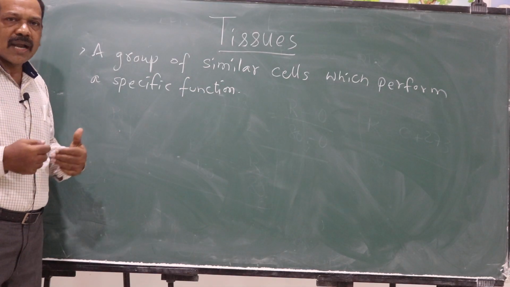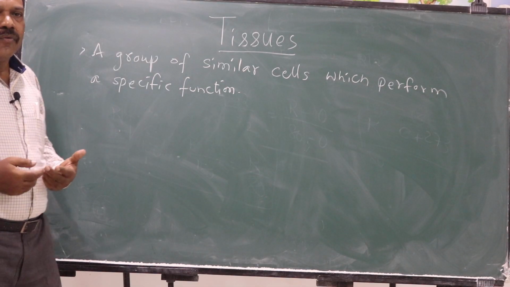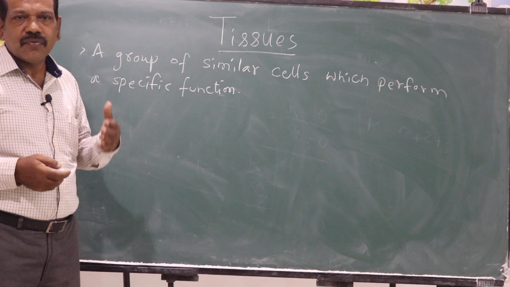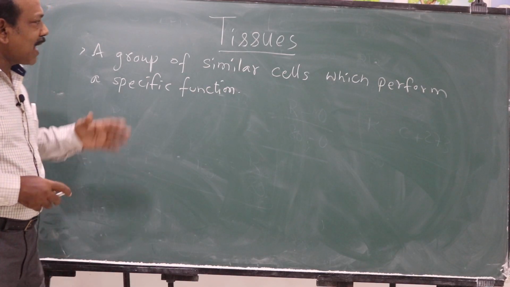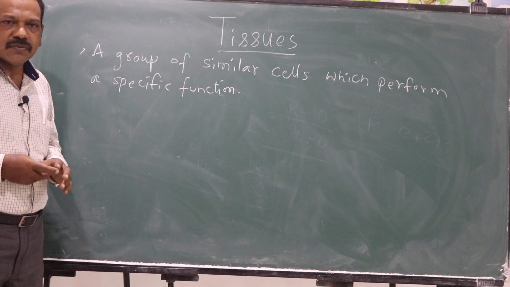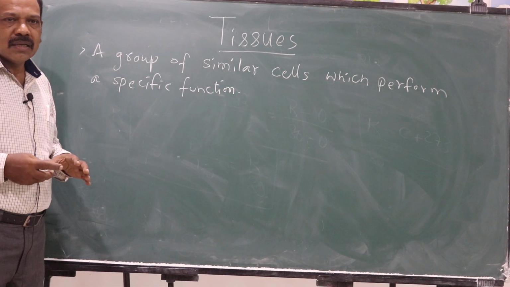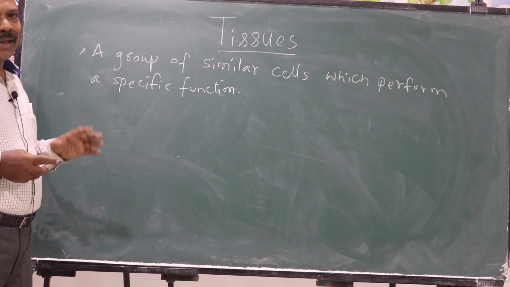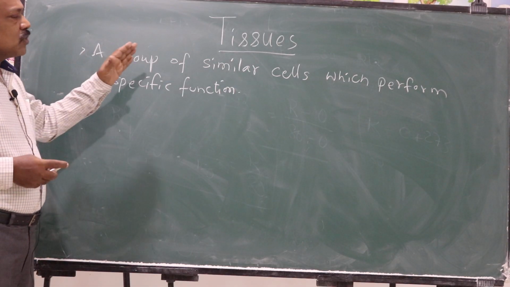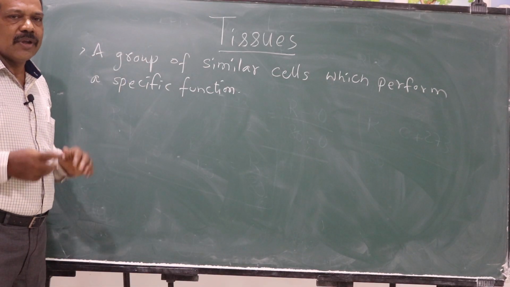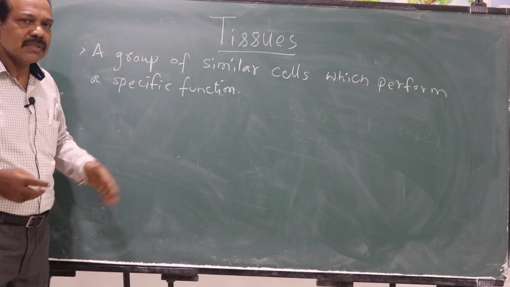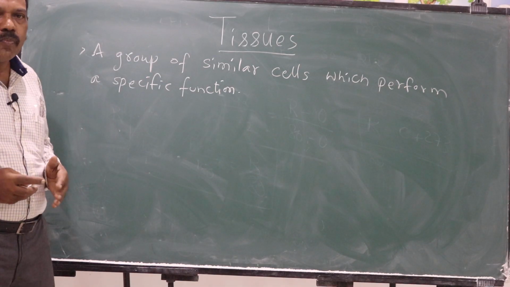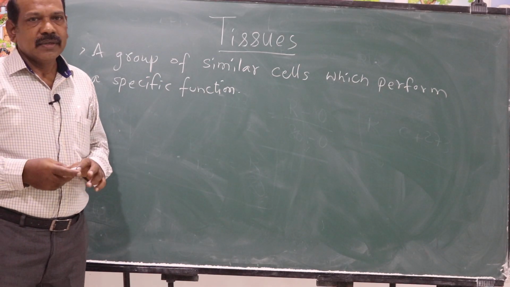Tissues in plants perform various functions needed for the survival of the plant, and tissues in animals perform various functions which are necessary for the life of an animal. Today we will be specifically studying plant tissues. We will first try to understand how plant tissues are classified.